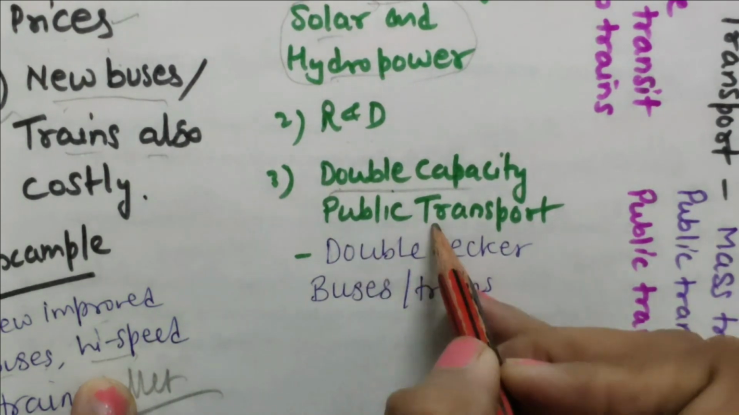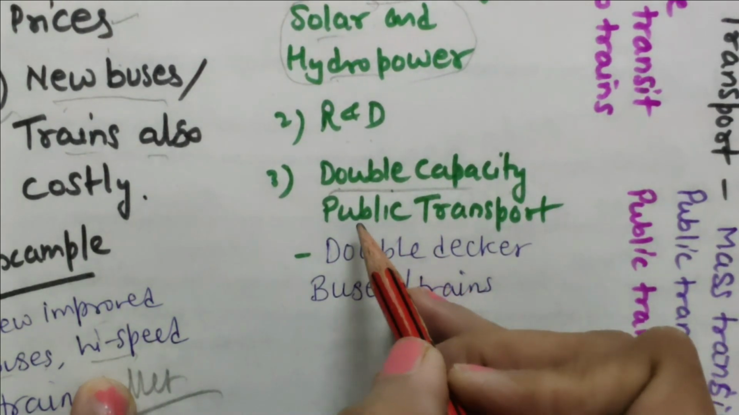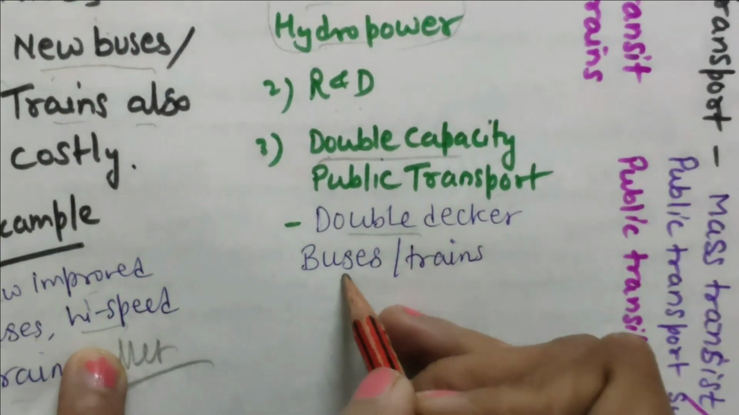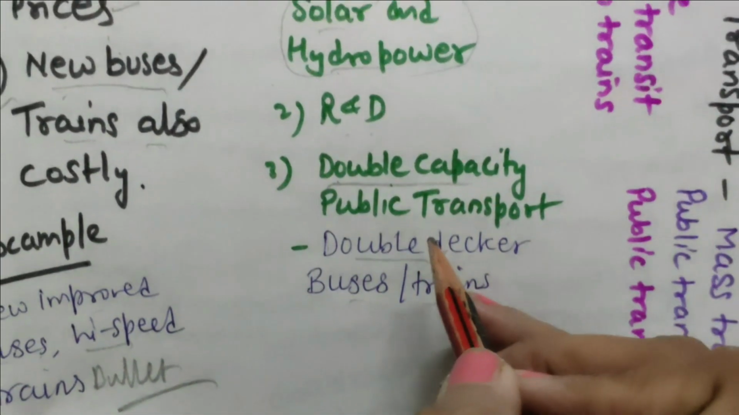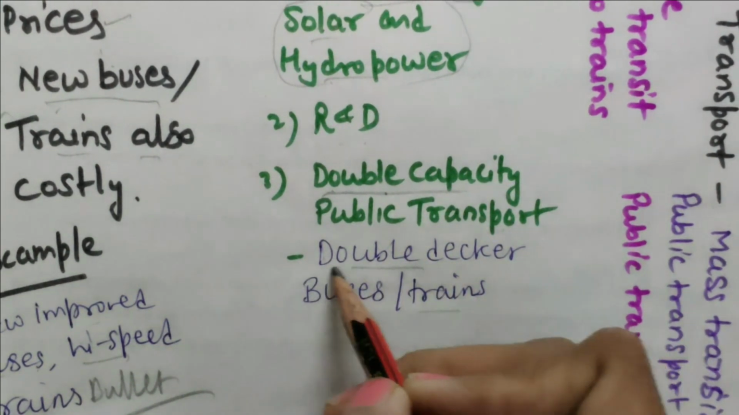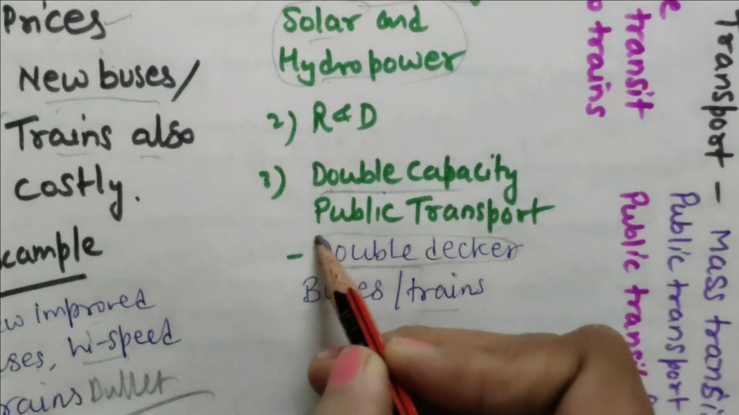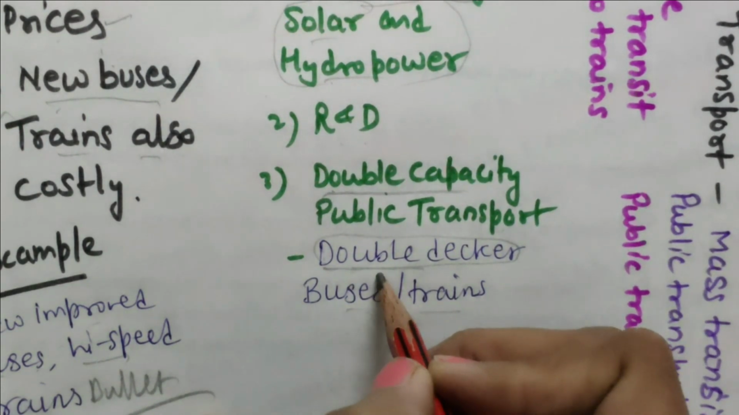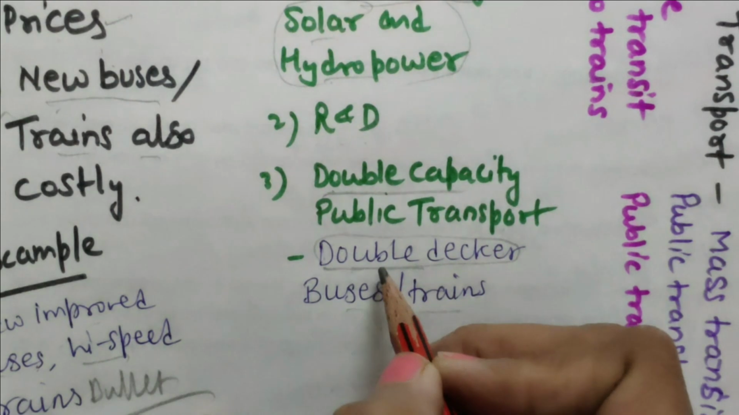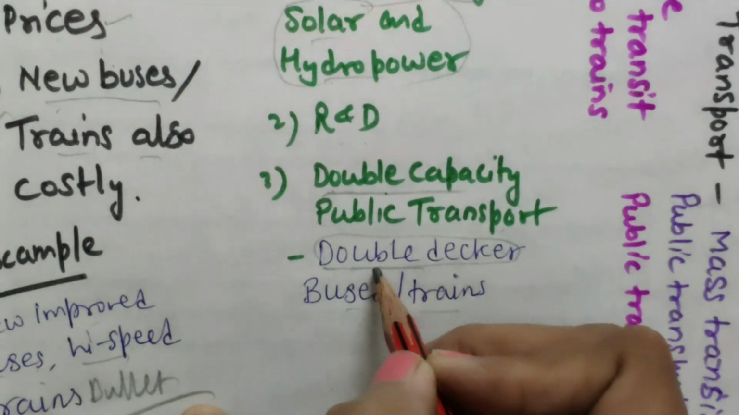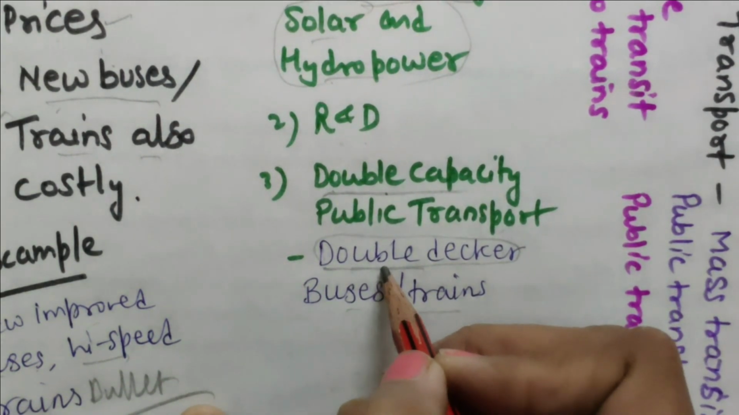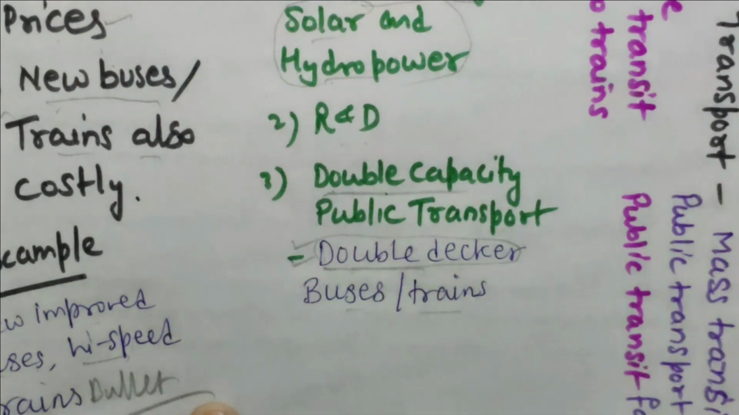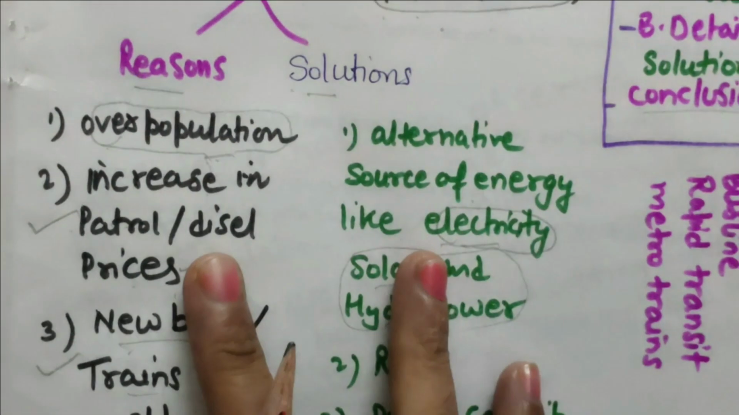Double capacity public transport service, public transport buses, trains should be introduced, like double decker buses, double decker trains. I have seen it in European countries also. So that is a good solution. In fact, in my country also, in Kolkata, it is in Calcutta, it is just plying for many years. So I have not seen it, but yes, I have heard, I have seen it in movies also.